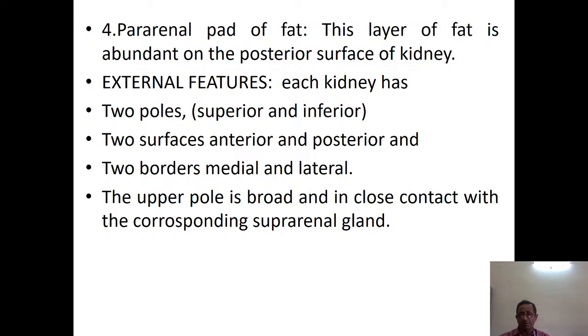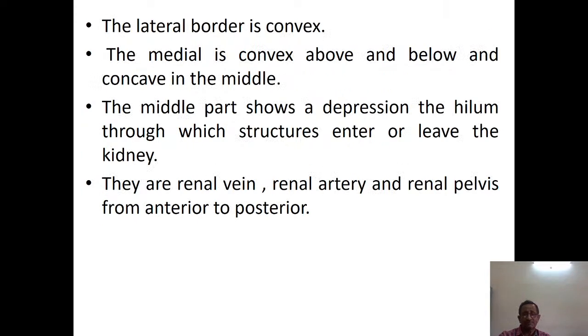The upper pole is broad and in close contact with the corresponding suprarenal gland. The lateral border is convex, whereas the medial border is convex above and below and concave in the middle. This concavity in the middle is because of the hilum of the kidney, where the structures enter and leave the kidney. The structures entering the kidney are the renal arteries, whereas those leaving are the ureter and renal veins.